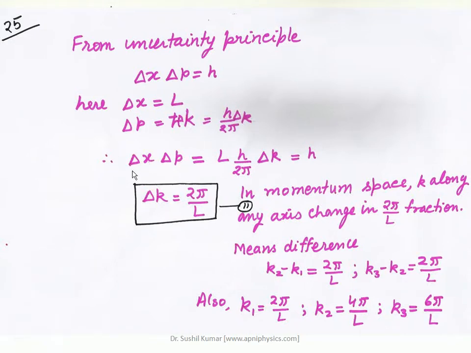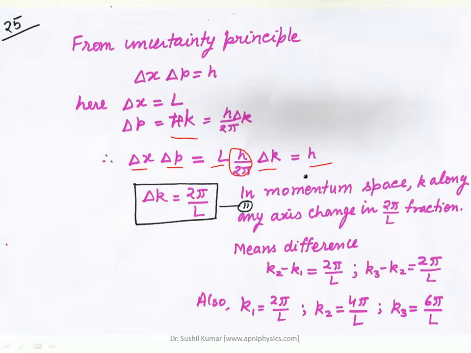If I put the values of delta x and delta p, delta x is L, and delta p is h cross delta k, and h cross is h upon 2 pi, and this is equal to h. So L into h upon 2 pi into delta k is equal to h.